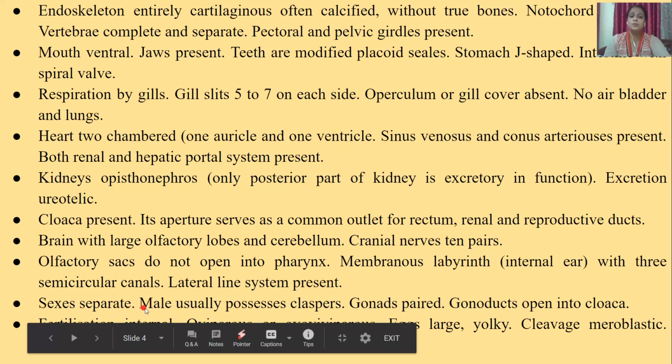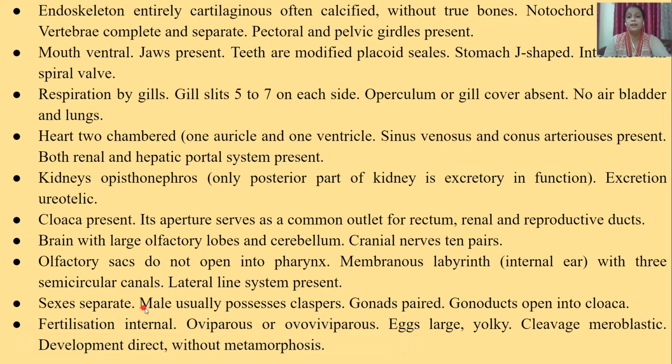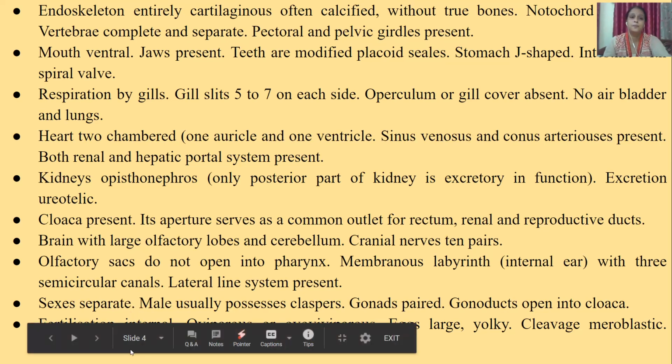Male usually possesses claspers, gonads paired and gonoducts open into the cloaca. Fertilization internal. Oviparous or ovoviviparous animals. Eggs large, yolky, cleavage meroblastic and development direct, meaning no larval stages, without metamorphosis.